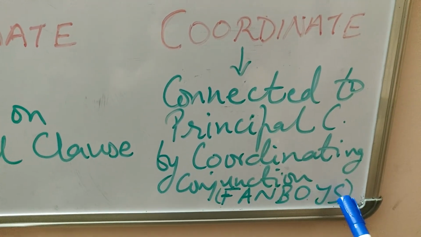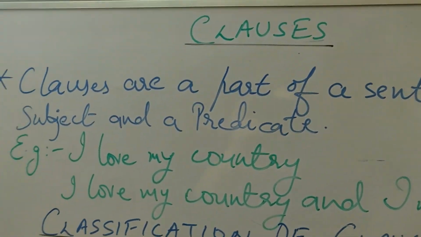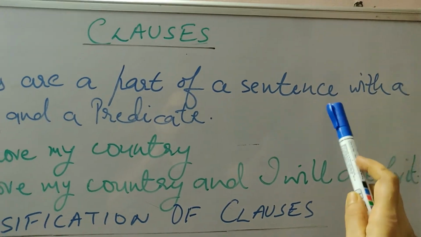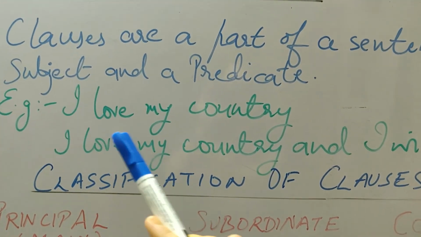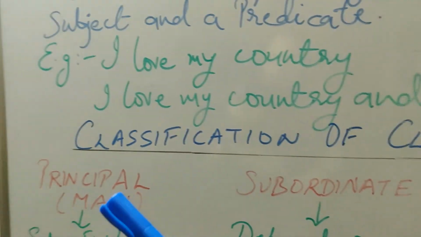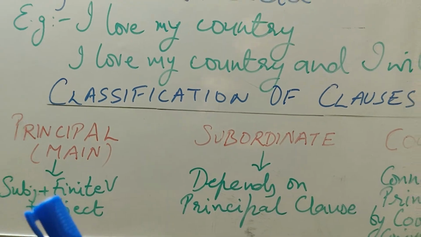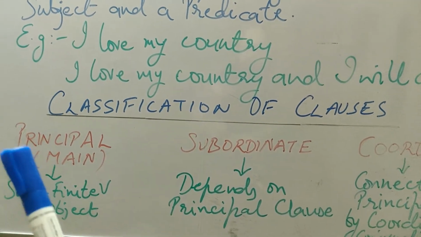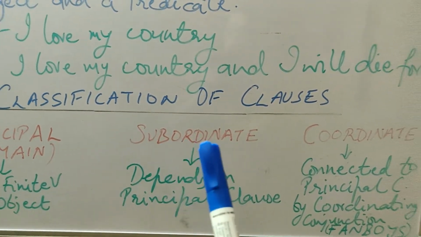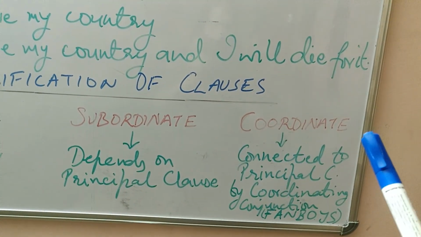So I hope you have understood today the topic of clauses: what clauses are, how you can identify the subject and predicate in a clause, and what the classification of clauses is. I hope you have understood what a principal or main clause is, what a subordinate clause is, and what a coordinate clause is.